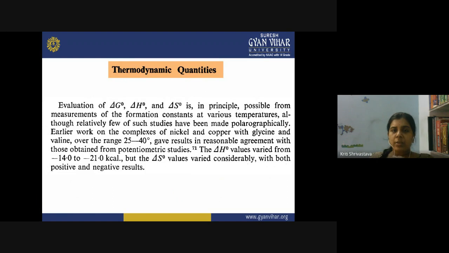Lastly, we can also calculate the thermodynamic quantities from the polarographic data.